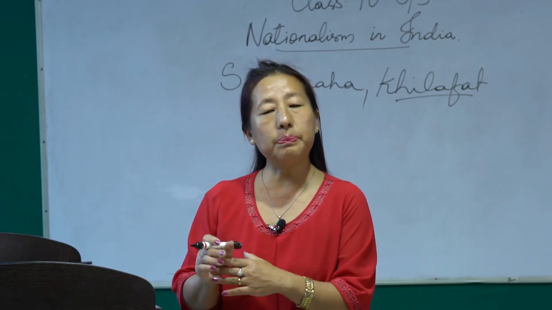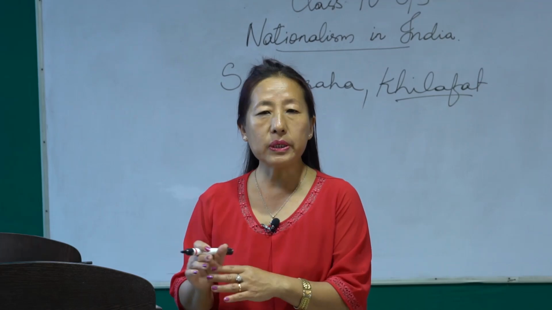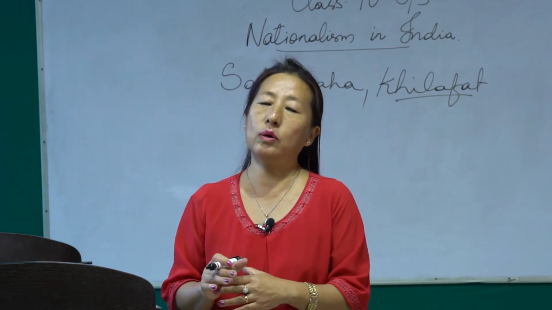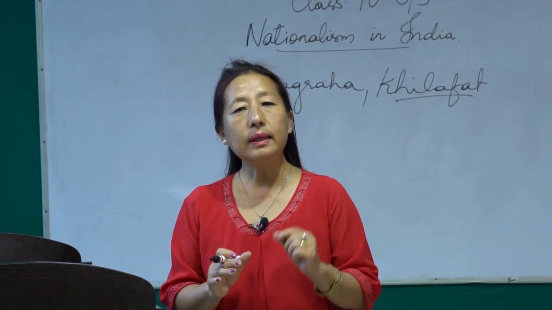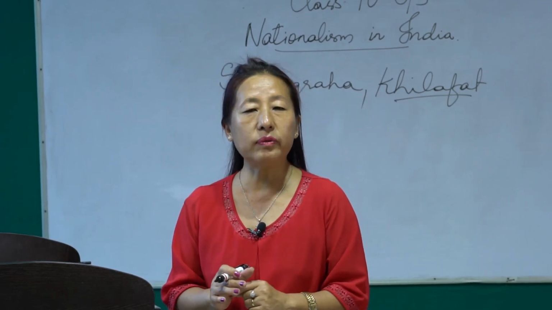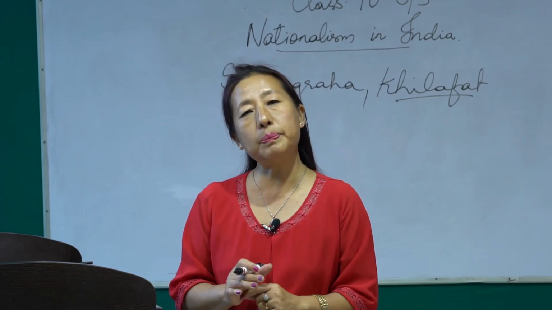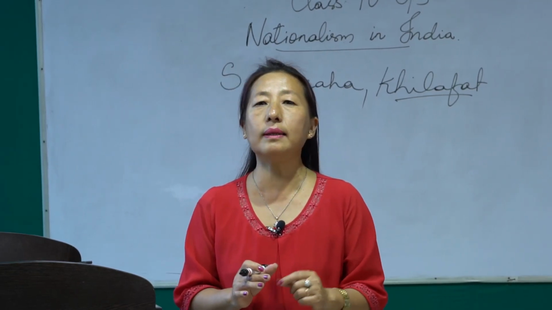Here the Britishers gave an announcement that from now on, the political leader of the Muslims would not be allowed to use the title Caliph.